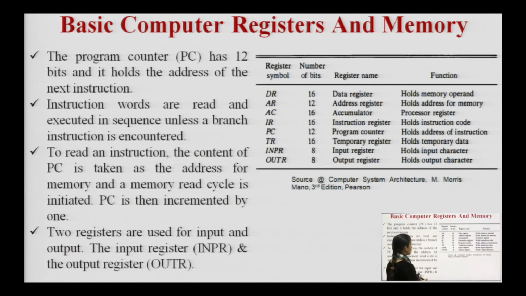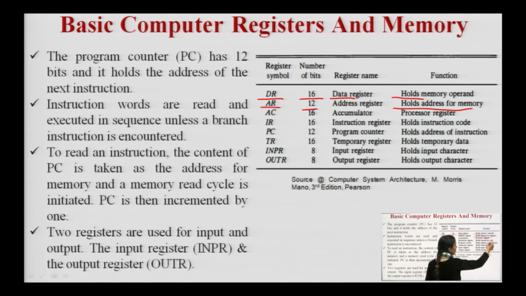As we can see from this table, DR stands for data register and it is of 16 bit, and it holds basically the memory operand. The second is my AR. AR stands for address register and it is of 12 bits, and it holds the address for my memory. If I am using indirect address, then M of M of AR will be accessed, and if I am using direct address, then I will be accessing M of AR.